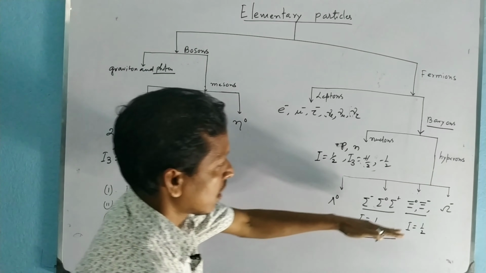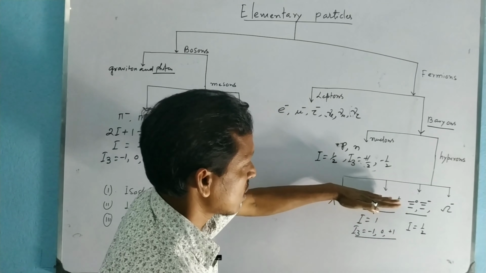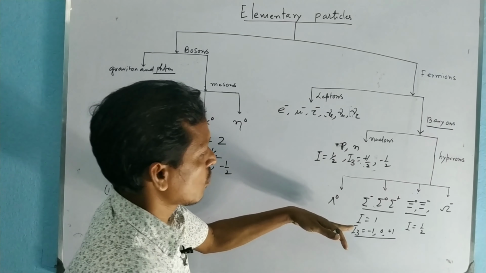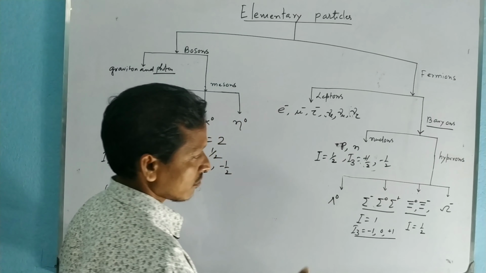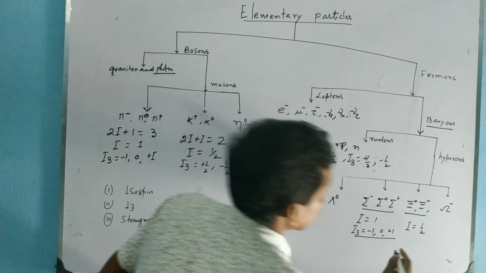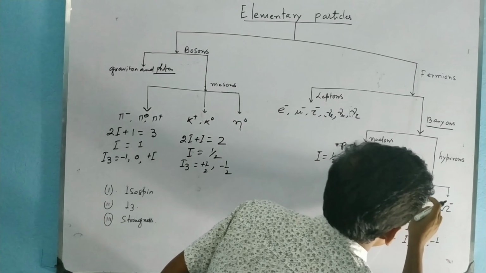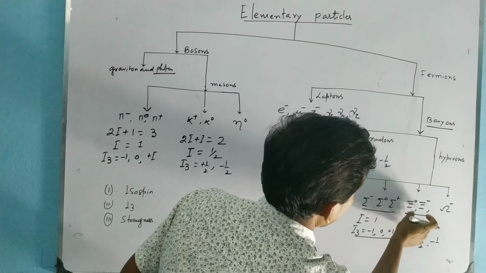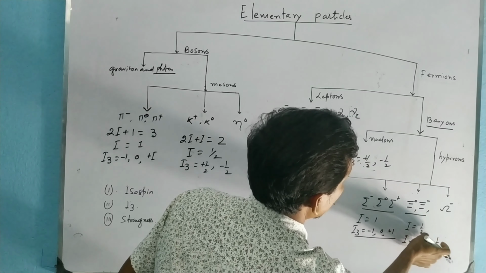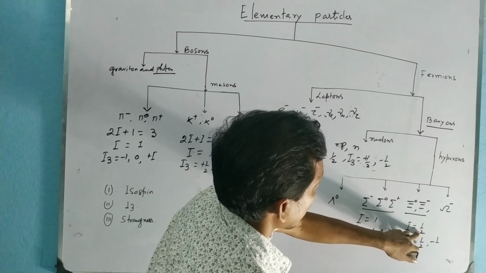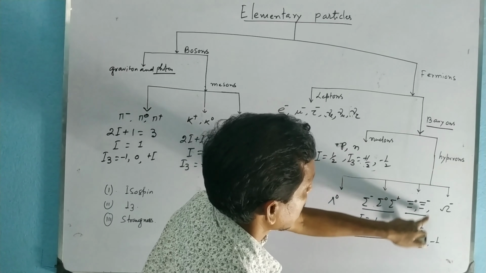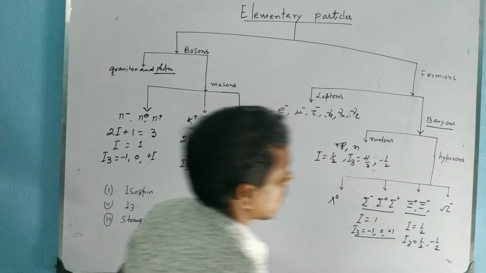Isospin quantum number half for two charge states, 1 for three charge states, and if there are four charge states, then the isospin quantum number will be 3 by 2. So here I3 is equal to plus half for xi 0, these are the xi particles. The isospin quantum number for the xi particle is half, and for xi 0 the I3 is equal to plus half and for xi minus it is minus half.